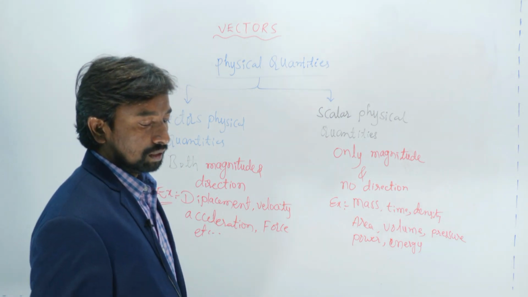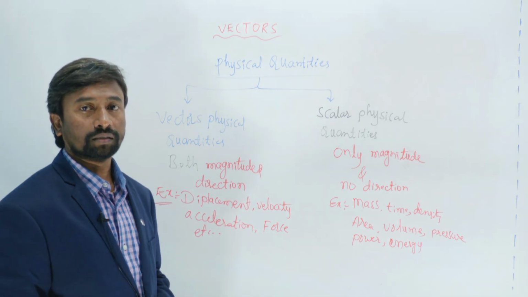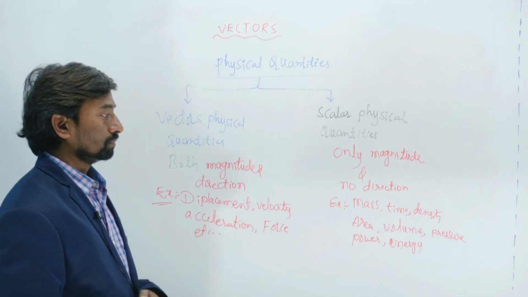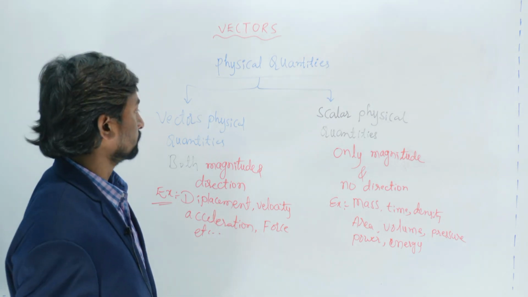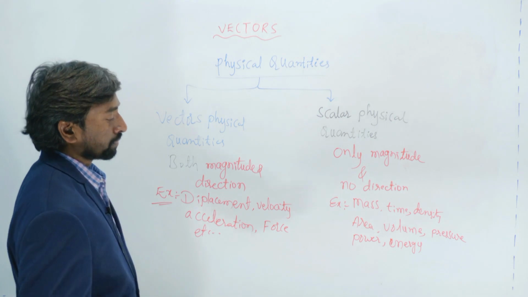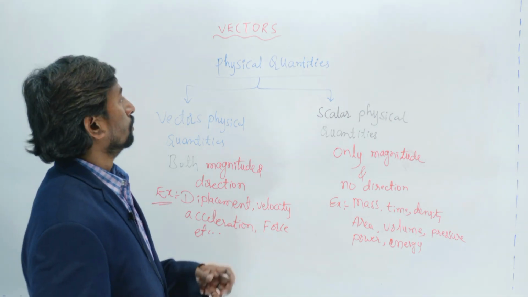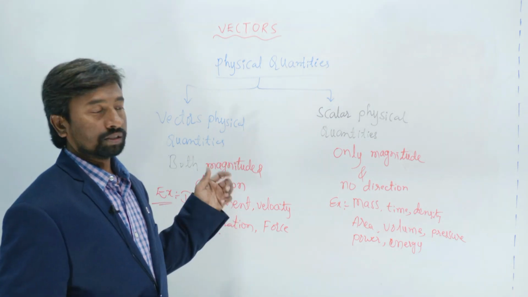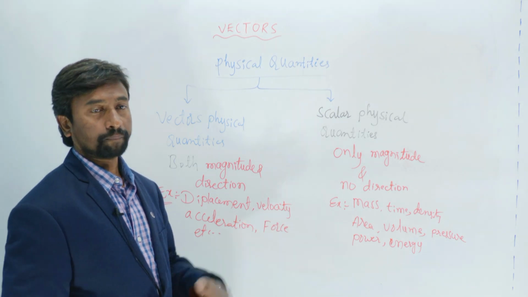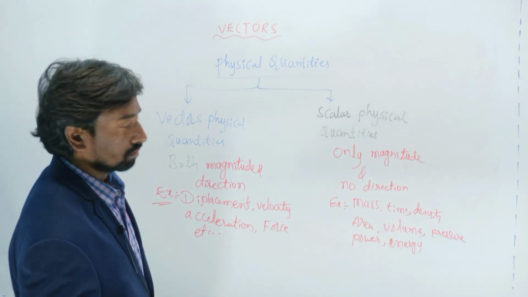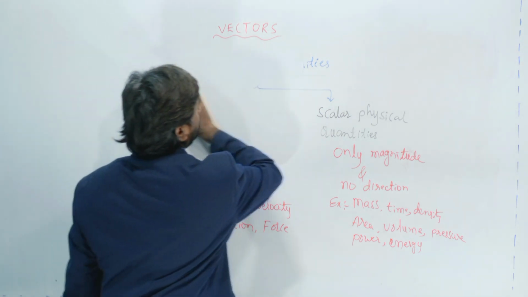Now we'll see there are different types of vectors. So what are the types of vectors we are going to learn here, that we'll see.